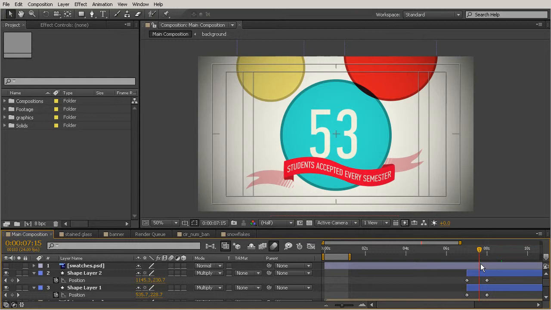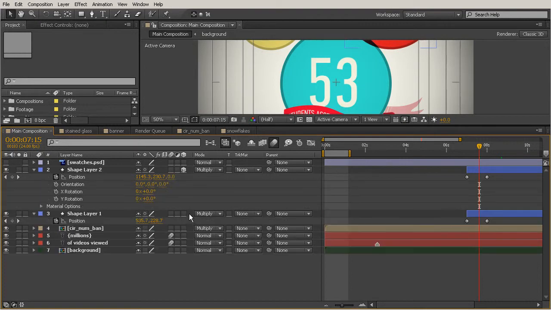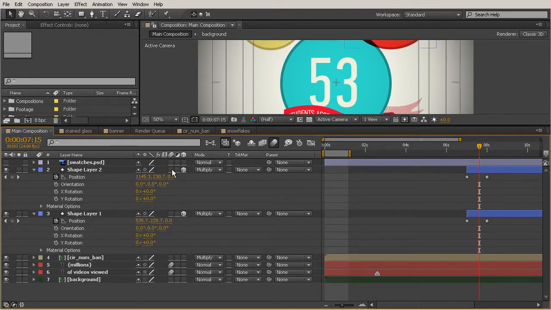So what I need to do now is change my layers to 3D layers. I could do this later on after I add the camera, but I want you to be able to see the change that occurs when the camera and the null object are added together. So we'll go ahead and definitely turn on the 3D switch for our shape layers. And remember, we were wanting to turn on those motion blur layers as we're working as well. So you can go ahead and turn on that switch.